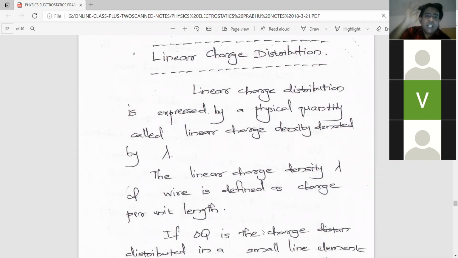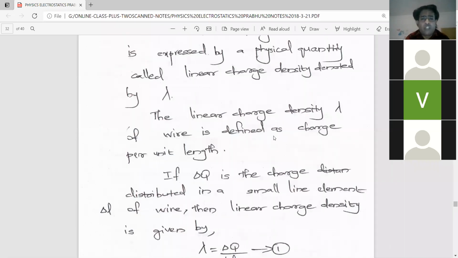Linear charge distribution is expressed by a physical quantity called linear charge density, and it is denoted by the symbol lambda. Look at the PPT also. The example for linear charge distribution is the charge distributed along the length of a wire. The linear charge density lambda of a wire is defined as the charge per unit length.